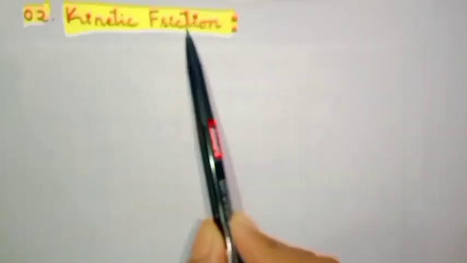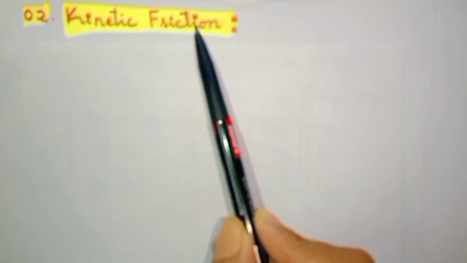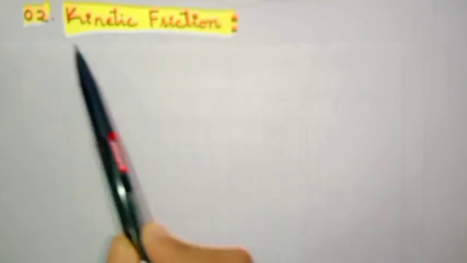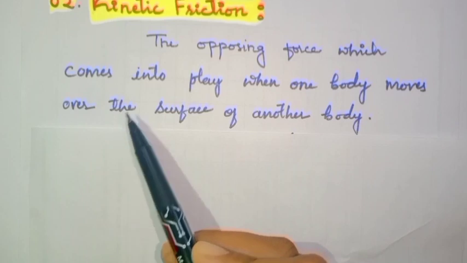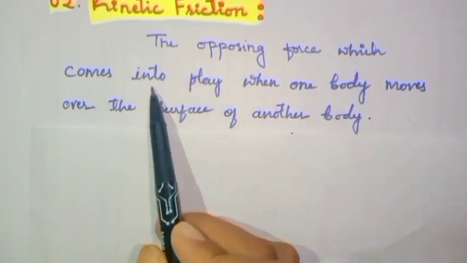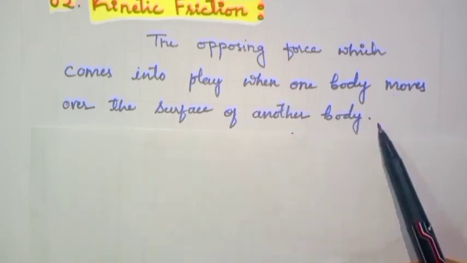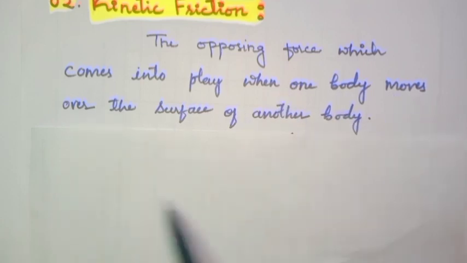So let's go for the second kind of friction, that is kinetic friction. Kinetic friction is the second kind of friction. Is it clear? So let's go for the definition of kinetic friction and understand what it is. The definition is the opposing force which comes into play when one body moves over the surface of another body. So here you have to understand clearly.